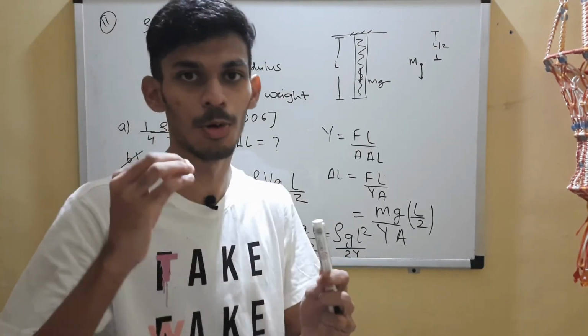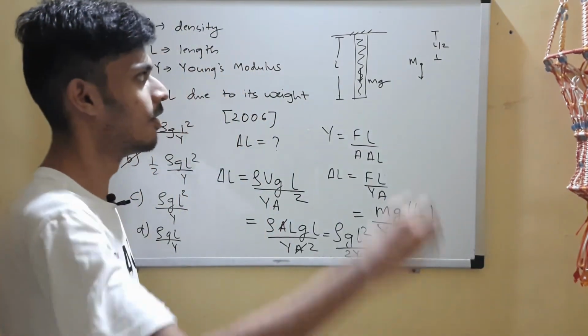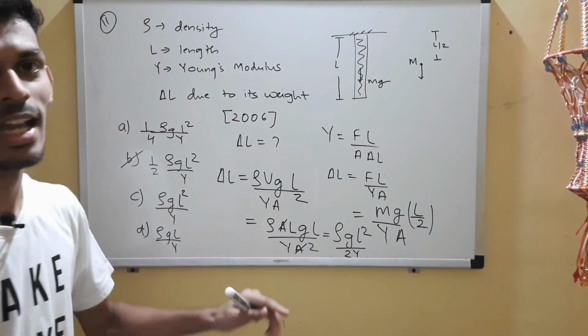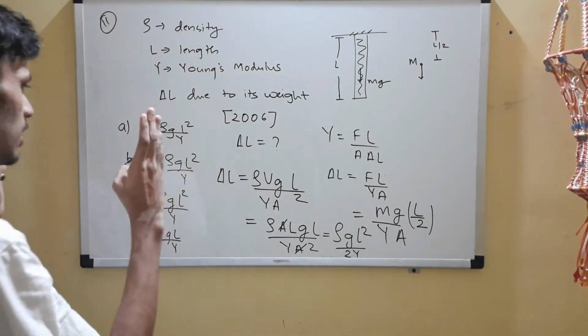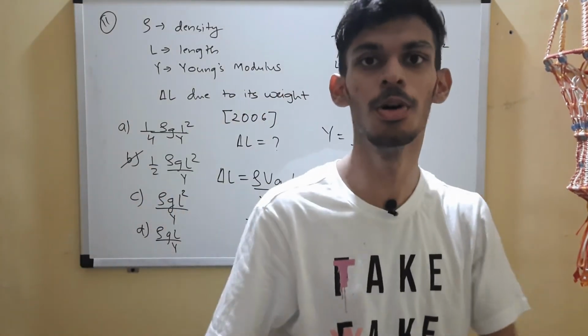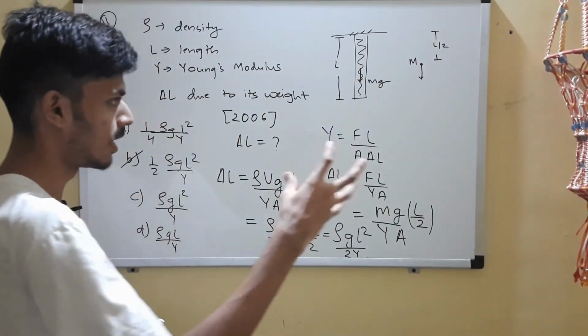Okay, you can also proceed by the safest method, which is integration. You can cut a piece dx and then integrate and you will reach the same answer. Since it was a linear relation between the two, I chose the concept of center of mass.